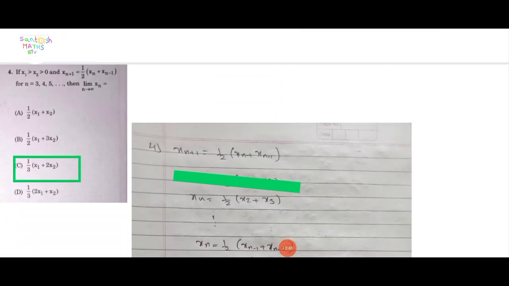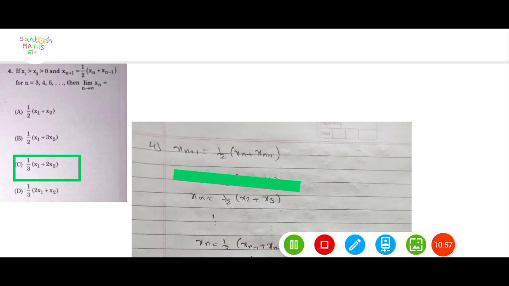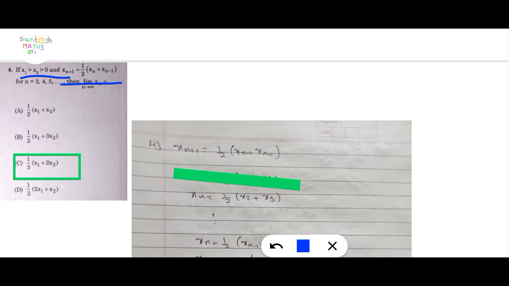Next question. Question number 4 is given. If x1 is greater than x2 is greater than 0, and x(n+1) is equal to 1 upon 2 (xn plus x(n-1)) for n running from 3, 4, 5, then find the limit as n tending to infinity of xn.